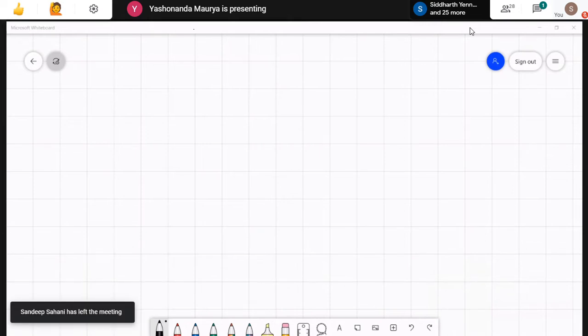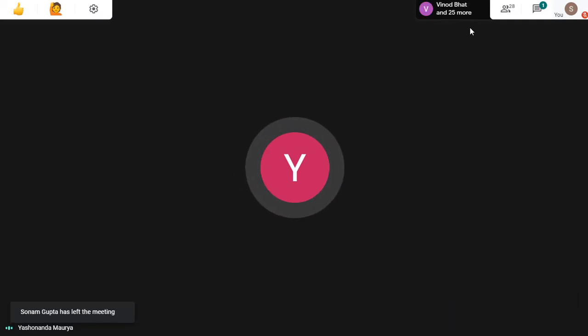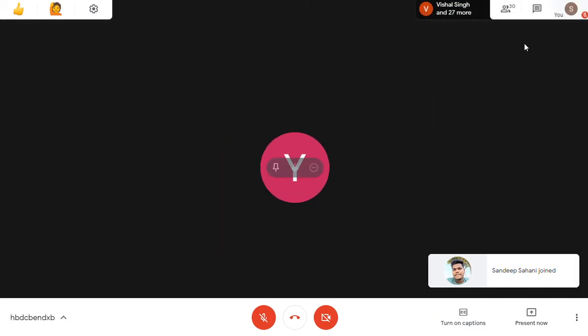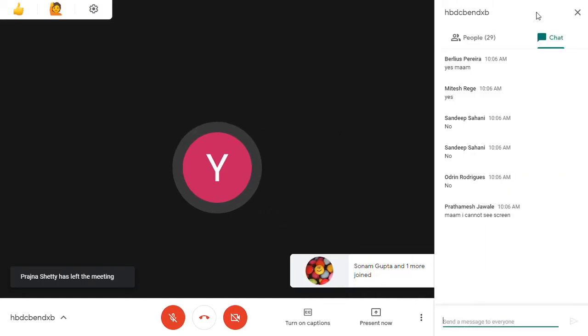So today, what we'll do is we'll just see quickly the question answers, the IIT one questions. Sandeep is saying no. What is that no regarding? Can you see the screen? Is the screen visible? No, the screen is not visible.